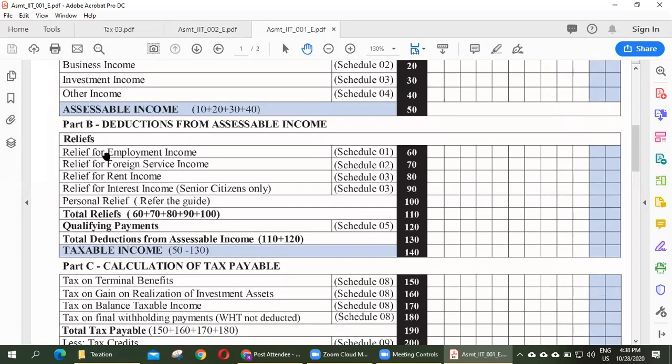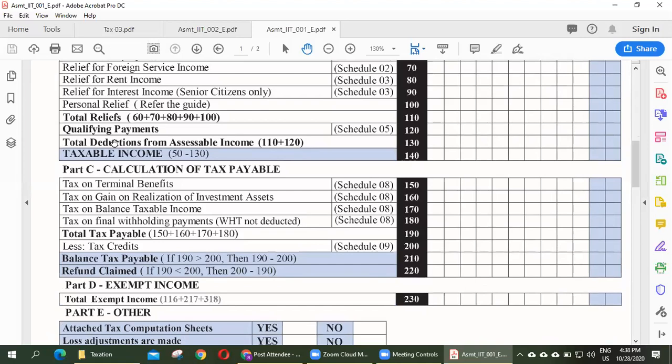Under relief, relief for employment income is a maximum of 700,000, and for foreign service income and rent income, a maximum of 25% of rental income, interest income for senior citizens only up to 1.5 million, personal relief up to 500,000. Under qualifying payment there are two.